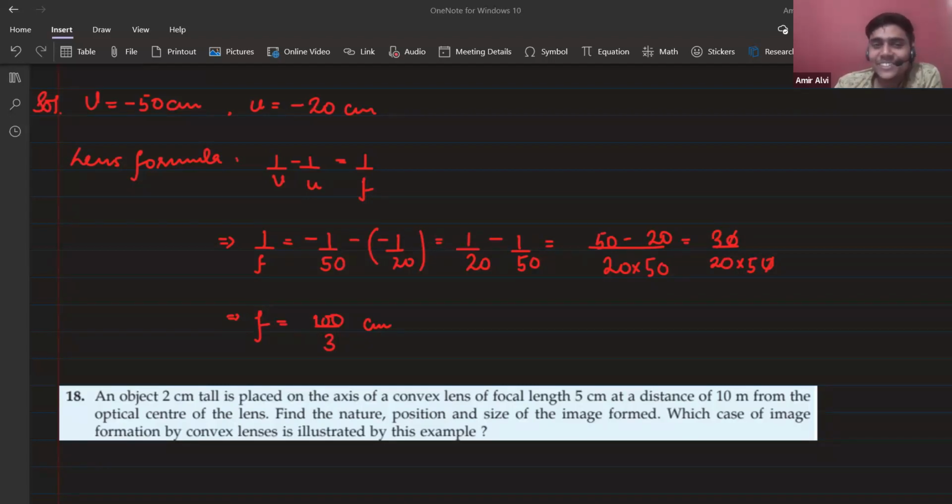Okay, so the next topic is based on reality, the human eye. Yes, Karishma, you are saying hypermyopia. It's hypermetropia, not hypermyopia; myopia is something else. Okay, no issues.